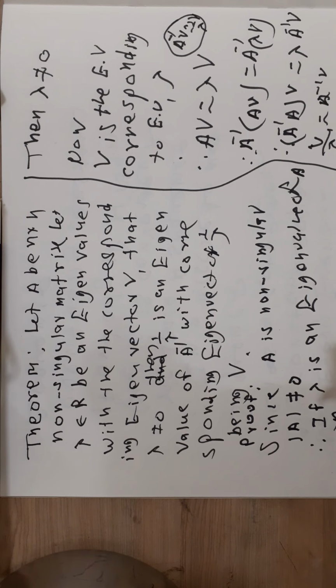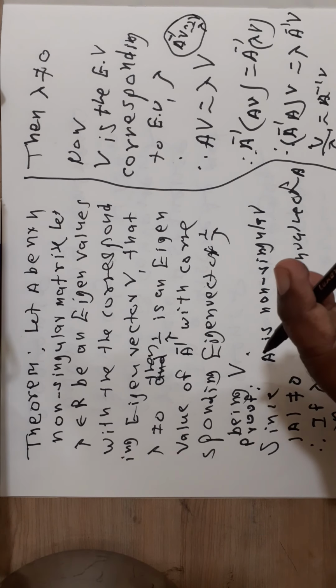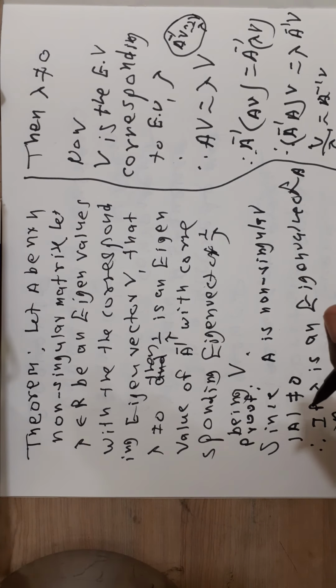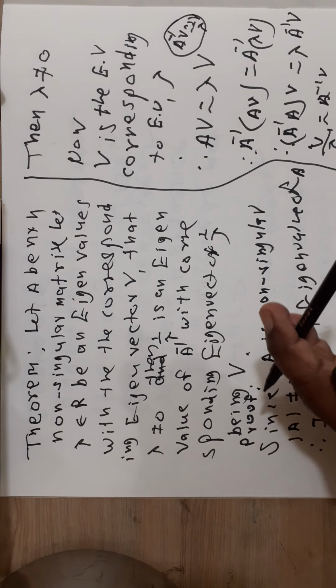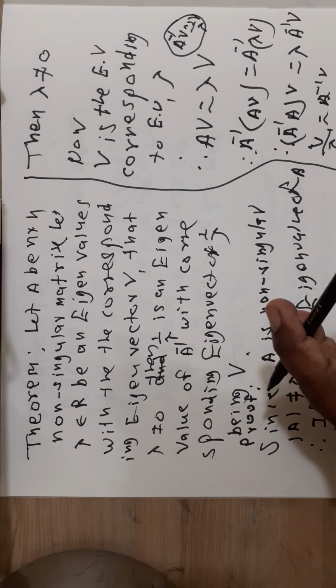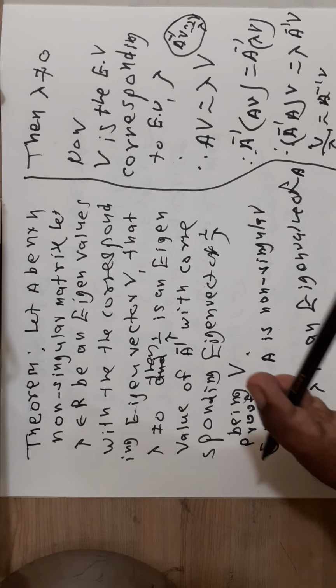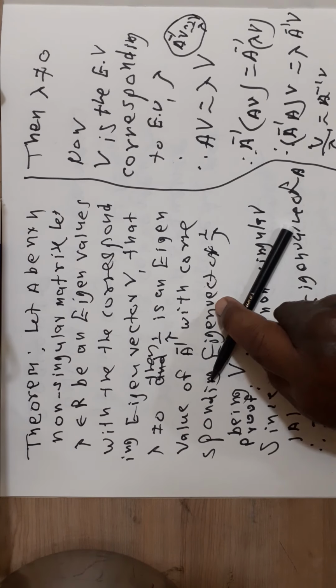Here, if lambda not equal to 0 is an eigenvalue of A with corresponding eigenvector V, then 1 upon lambda is an eigenvalue of A inverse with the corresponding eigenvector V.